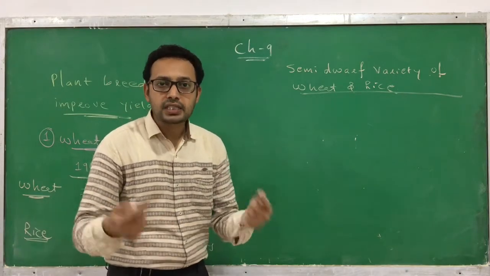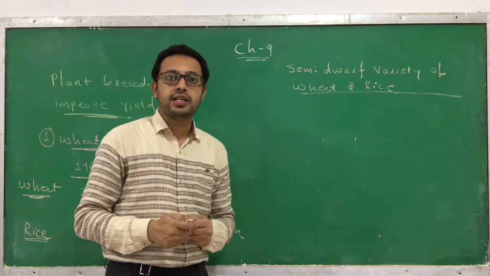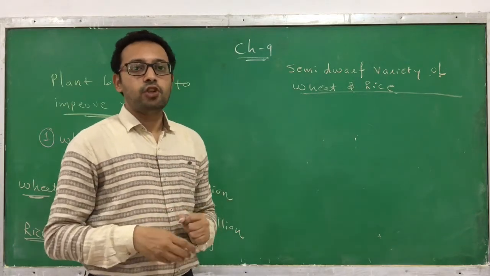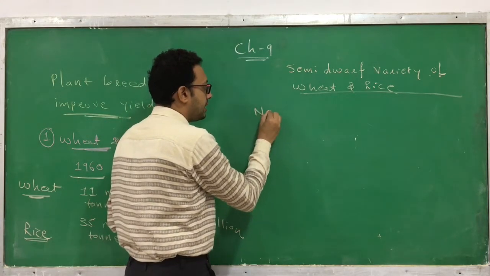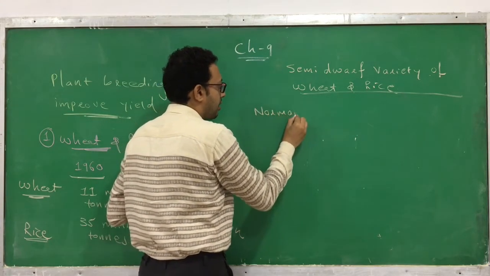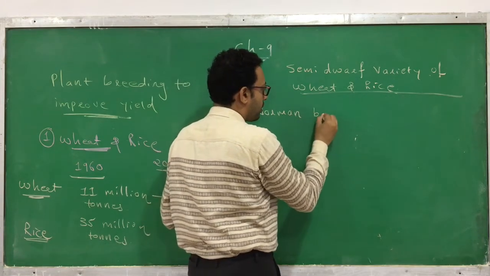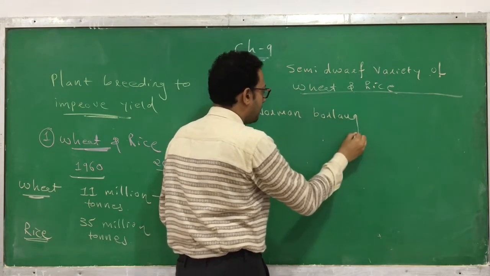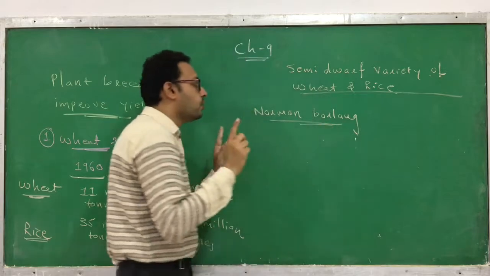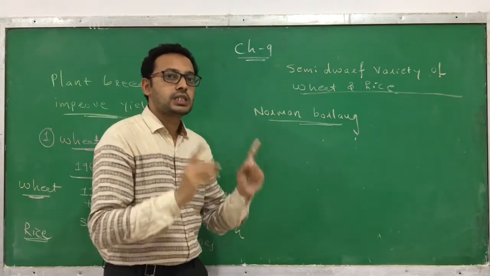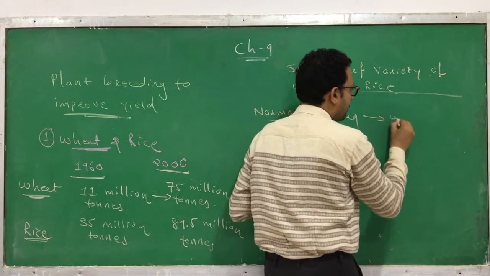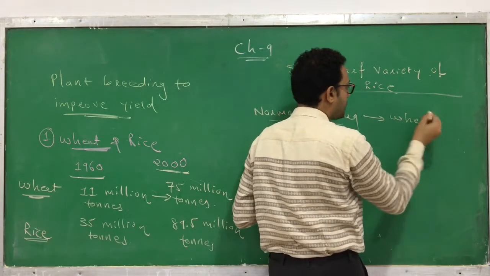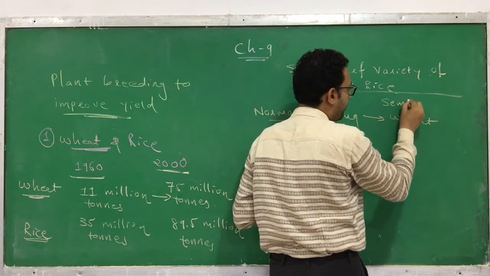Who initially developed the semi-dwarf variety? It was not developed in India, but by the Nobel laureate, Nobel scientist Norman Borlaug. This is the name of the scientist who developed a semi-dwarf variety of wheat.